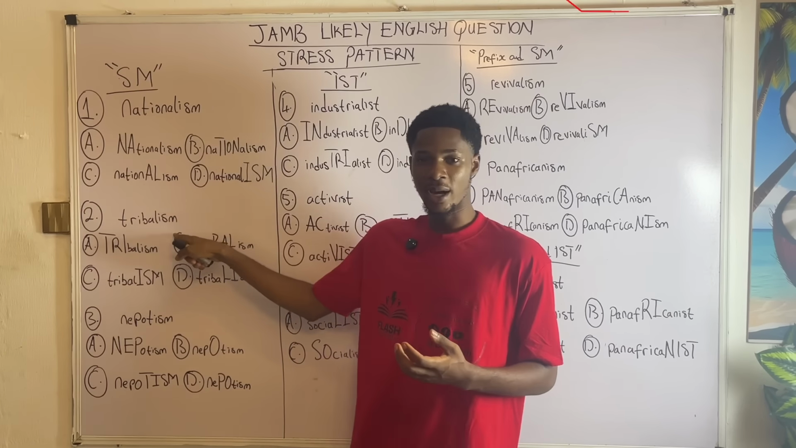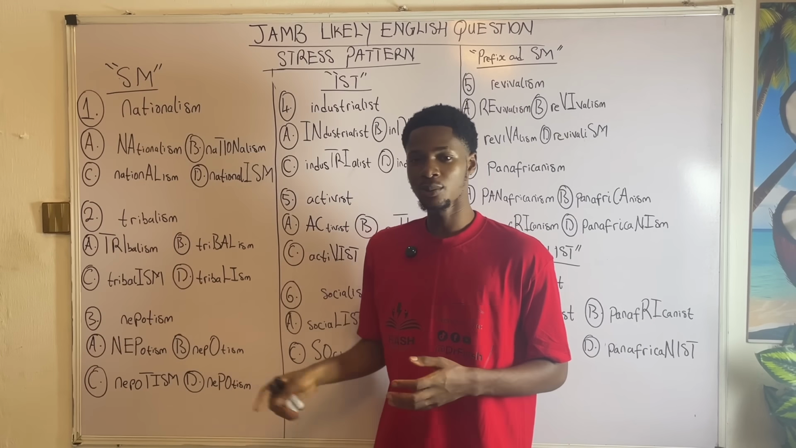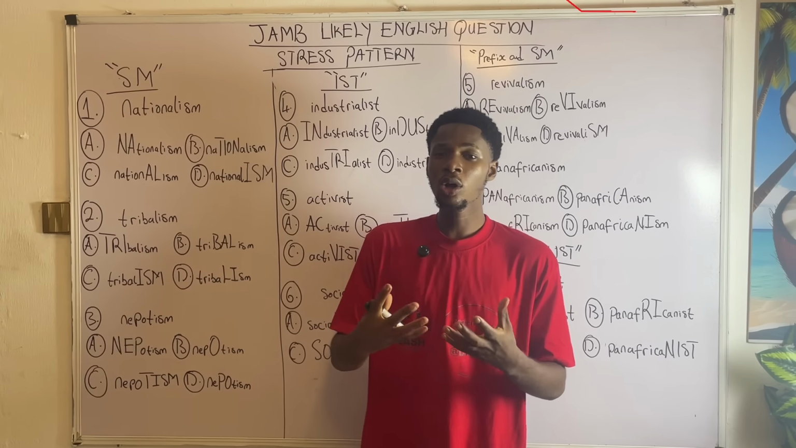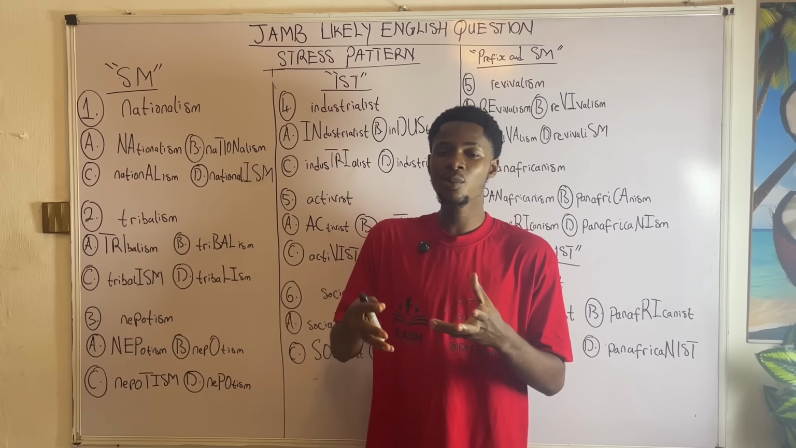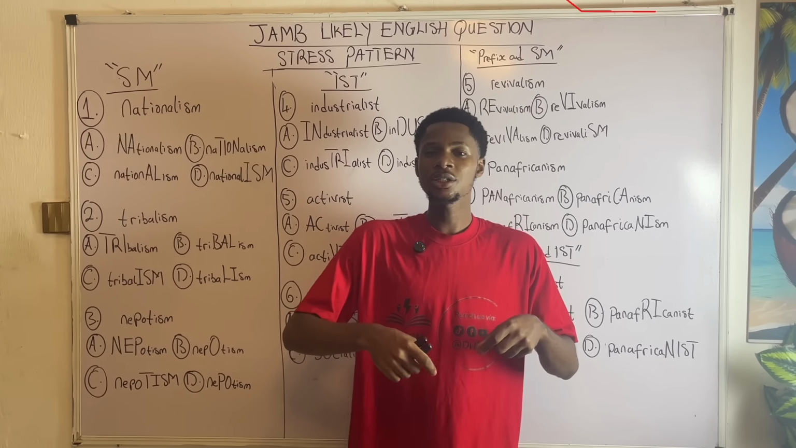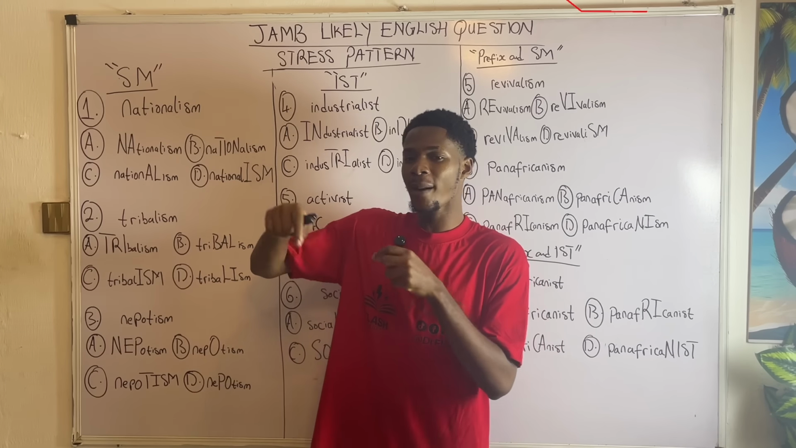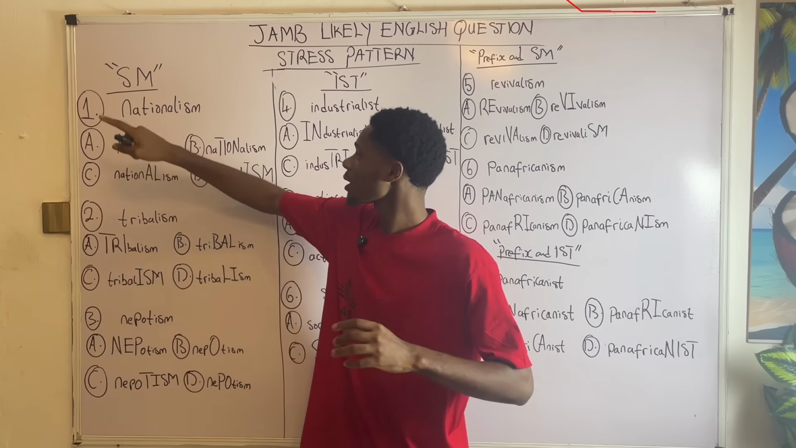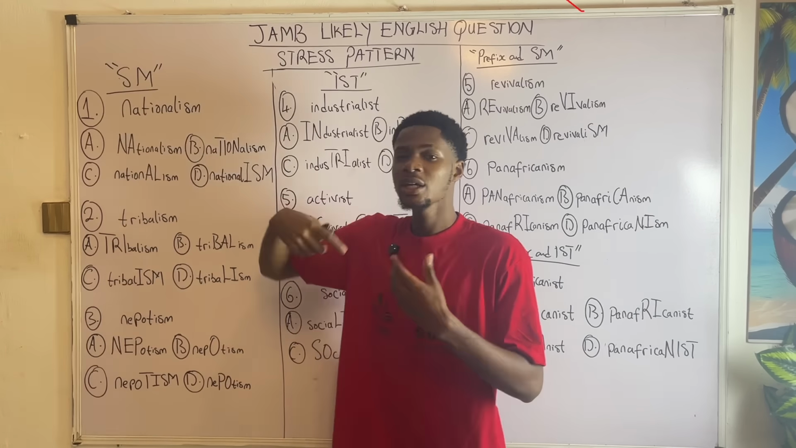Question 2, we have tribalism. Question 3, we have nepotism. Question 4, we could have communism. All of these are stressed the same way. That is, the stress is shown in a particular pattern. That is why we are saying any word at all that ends with SM is always stressed the same way.